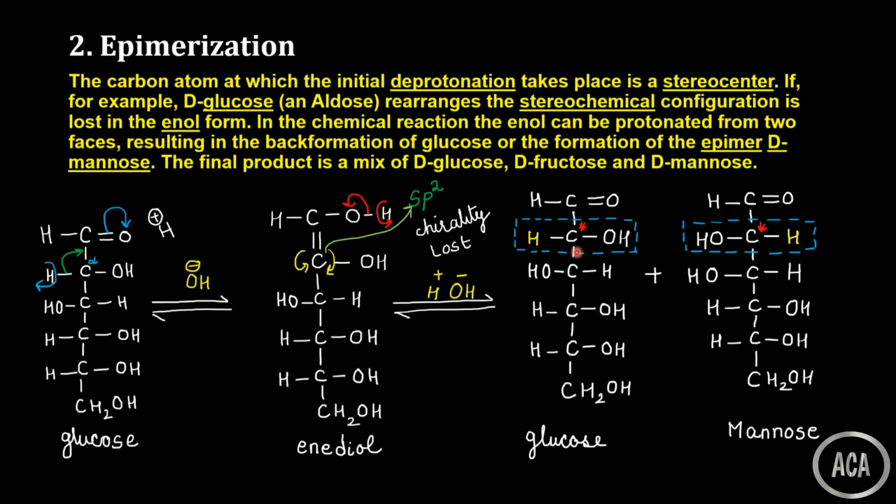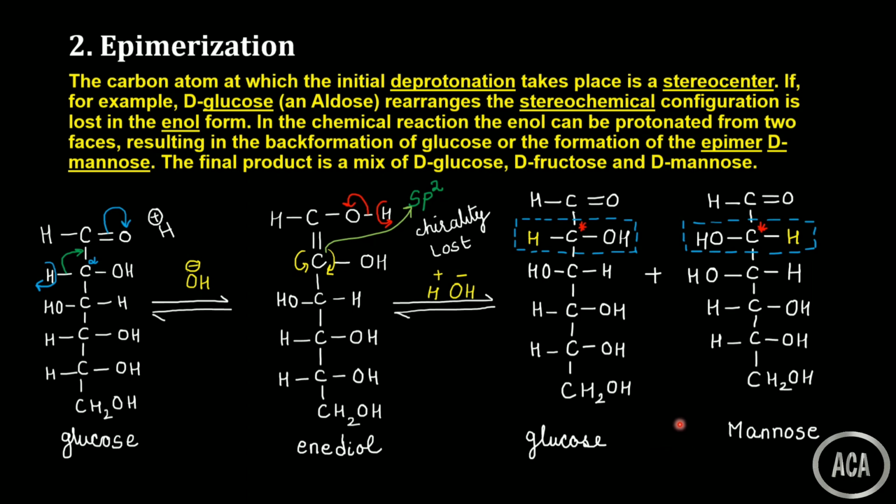So if the proton attacks from the left hand side, the OH we will get on the right hand side, so we will get glucose. And if the proton attacks from the right hand side, the OH flips onto the left hand side, and this is called mannose. So glucose and mannose are mandatory, that is by default we are getting them in the solution.